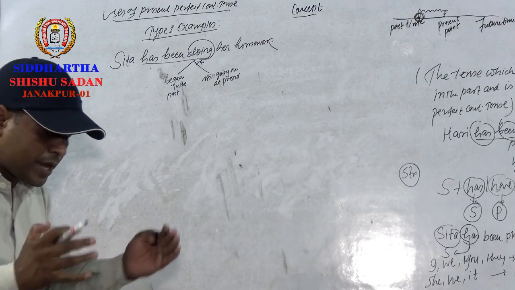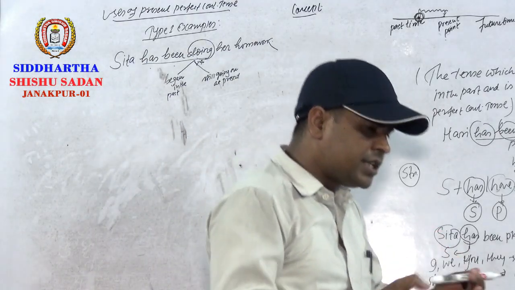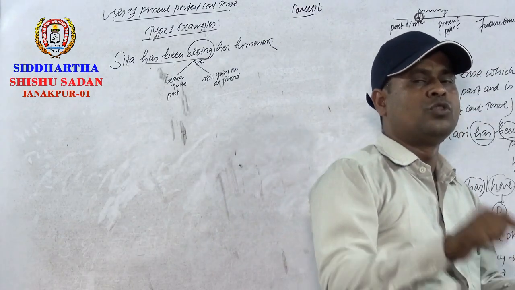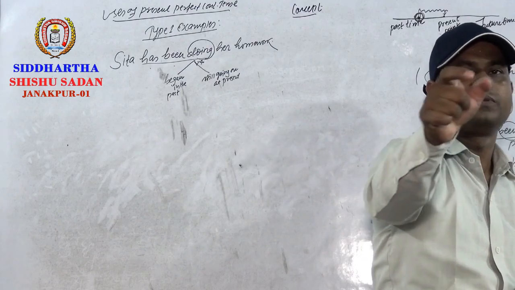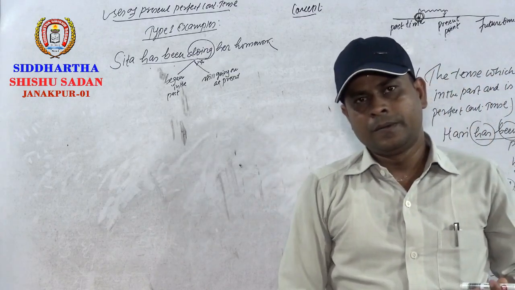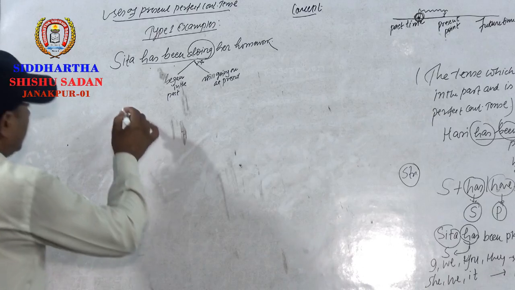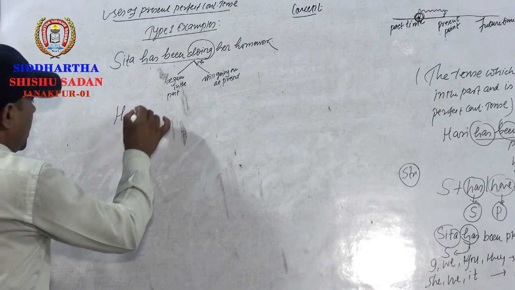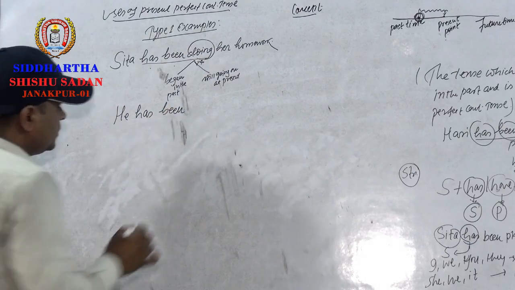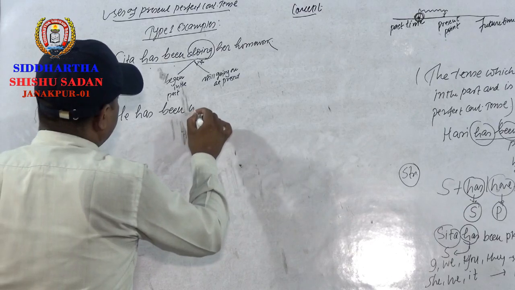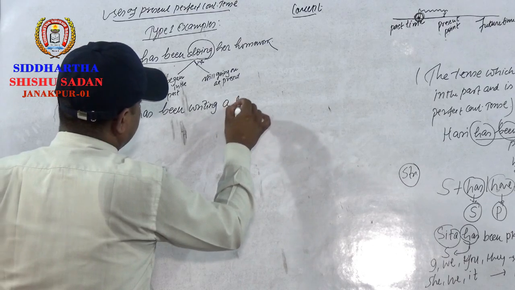So if you have any work that began in the past and is still going on, so with the action, with the work, you must use present perfect continuous tense. Is it working? Yes. Let's see one more example. He has been writing a letter.